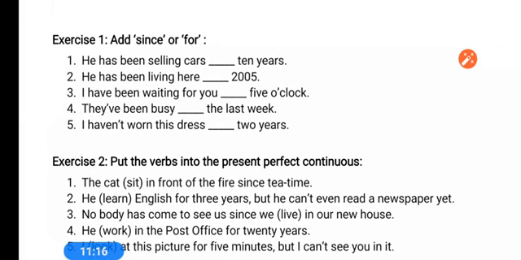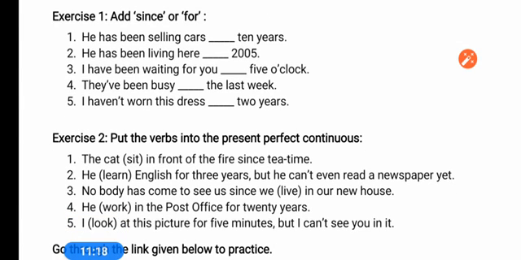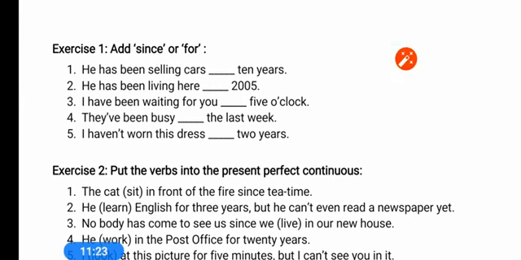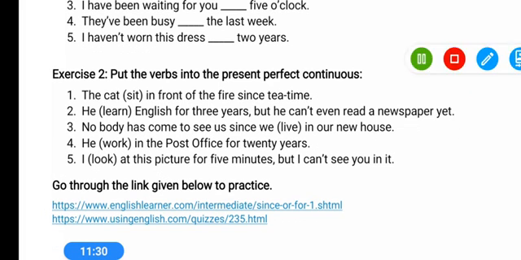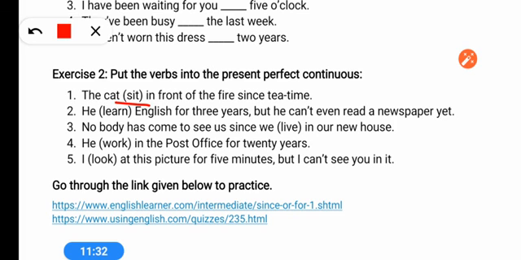Here there are 10 questions which you have to solve. In the first 5 questions you have to use since and for by identifying them, and then in the next 5 questions you have to use the correct form of the verb to make the present perfect continuous tense using the proper helping verb. The link has been given here, and I will also forward the link, but even then if you don't get it, you can go through this one. You can practice since and for and the present perfect continuous tense.